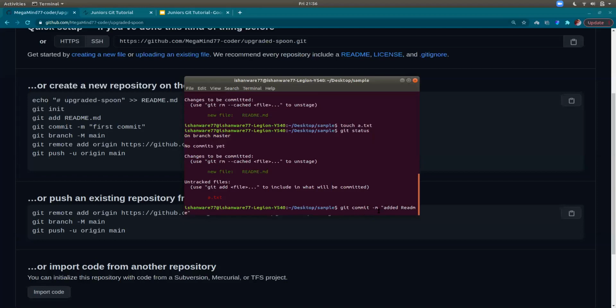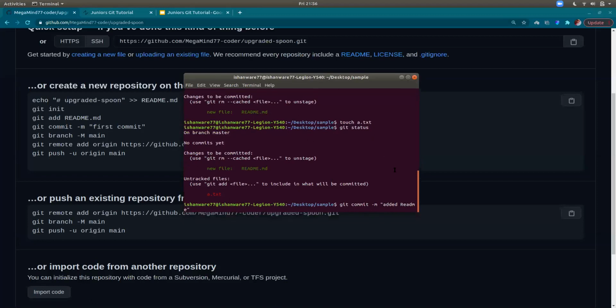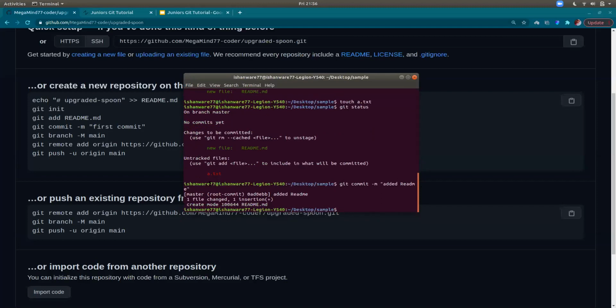and there is no format for the messages. It should just be meaningful. Just make sure that these messages are meaningful. Now it says that it's a root commit. It's added the commit, named "added readme", and it says only one file changed, right? Because I've staged only the readme file, not a.txt.